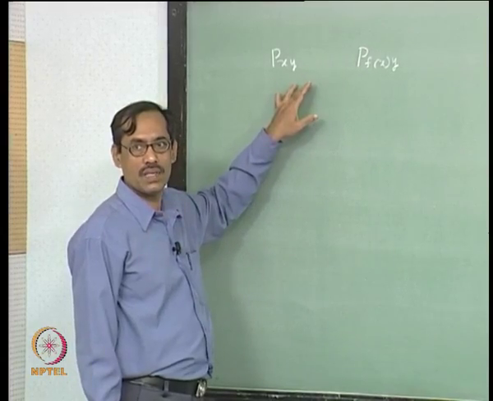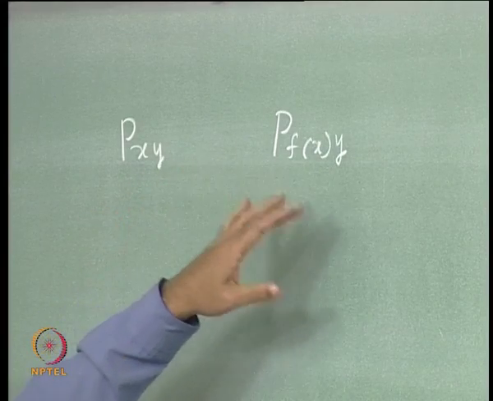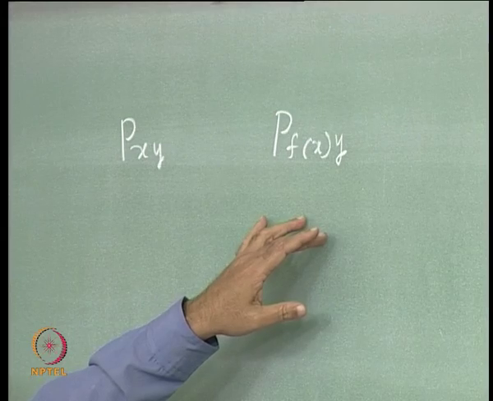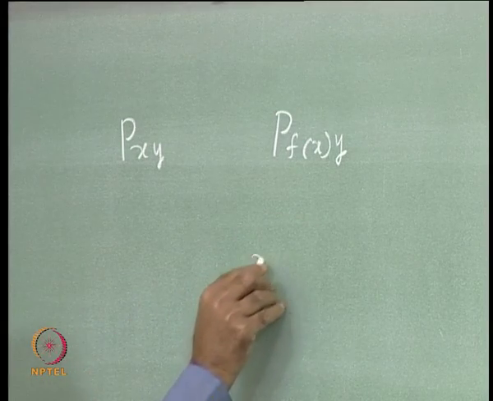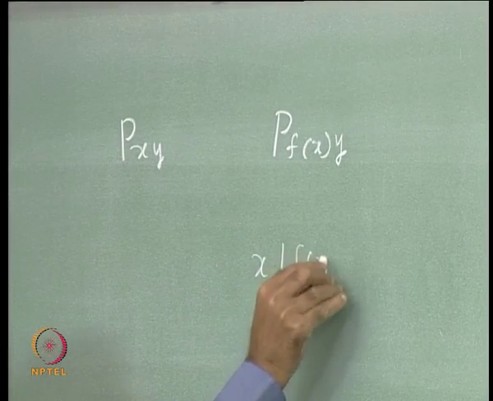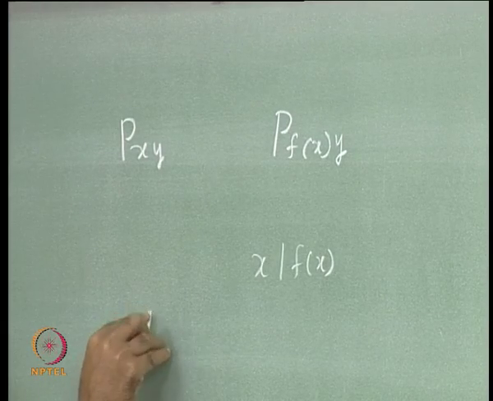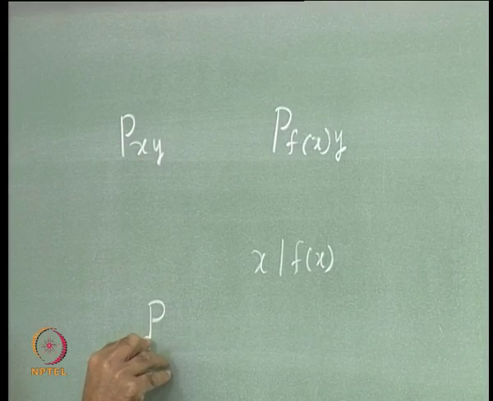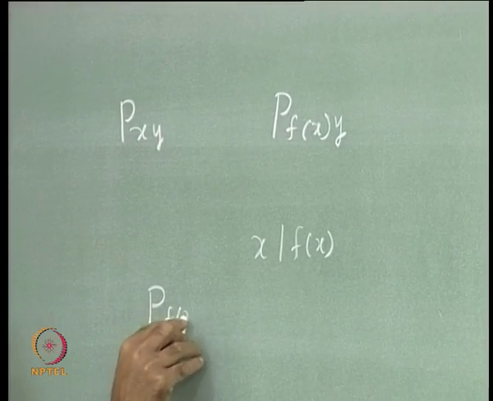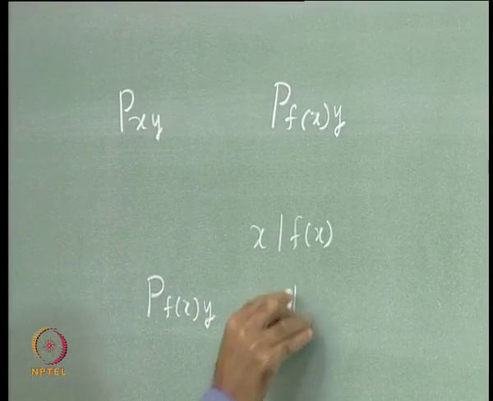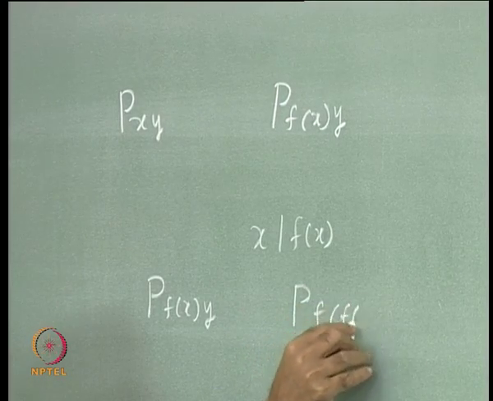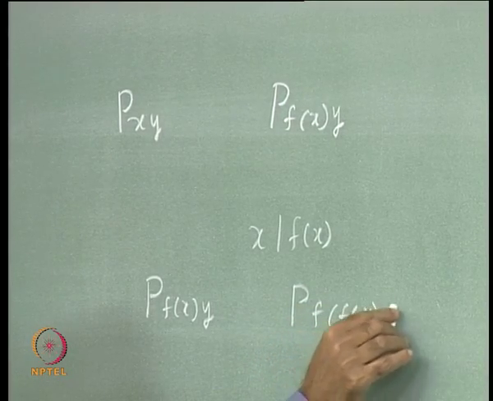So, you should give x here, f of x as the term, x as the variable. So, it goes for the substitution x by f of x, right. So, then it updates the literals to p f of x y and p f of f of x y,